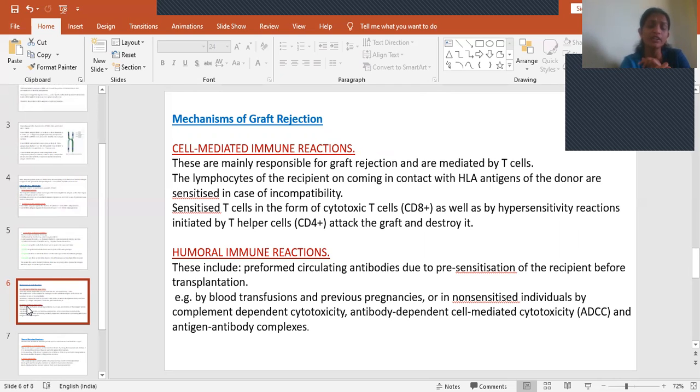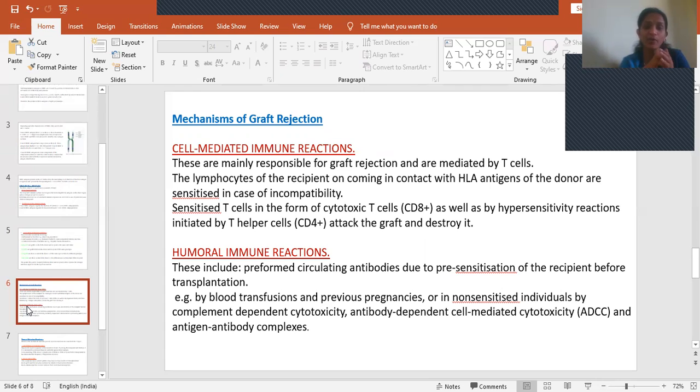So in humoral reactions, what are the cells that are involved? B lymphocytes are involved. B lymphocytes will be converted into plasmacytoid cells and then into plasma cells. These plasma cells will release antibodies, or immunoglobulins. So in this mechanism, what will happen?